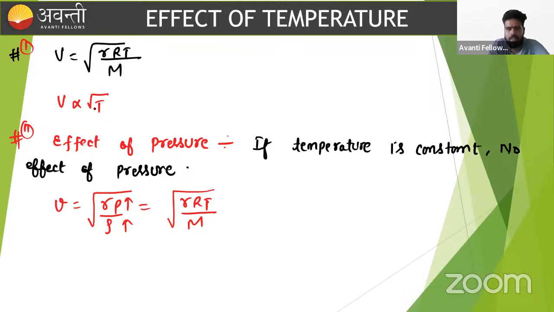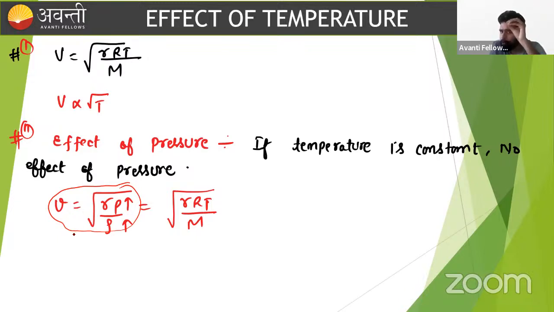The speed of sound increases with temperature. What is the effect of pressure, beta? If somebody asks you, what is the effect of pressure? See here, beta, if we write this equation in its original pressure form, gamma P by rho, students see this formula carefully and may say that if we increase the pressure, the velocity of sound increases. No, never say this.